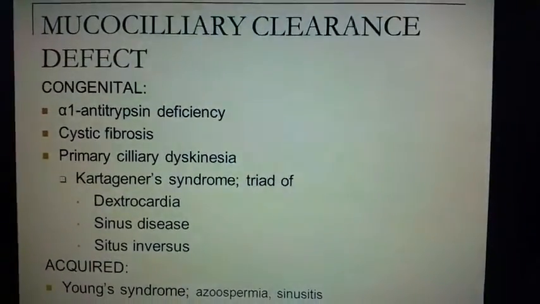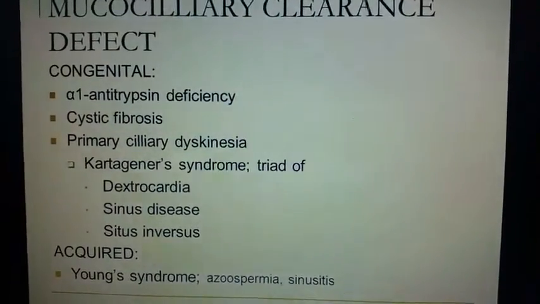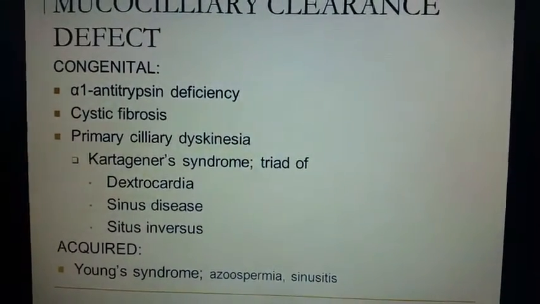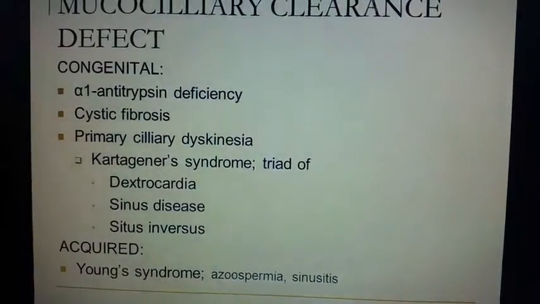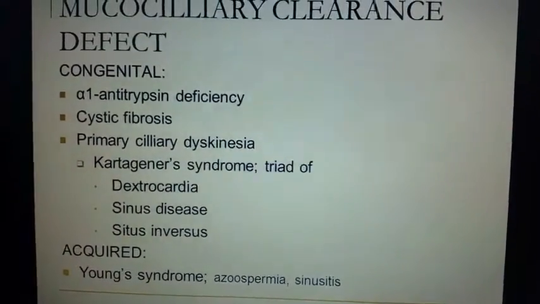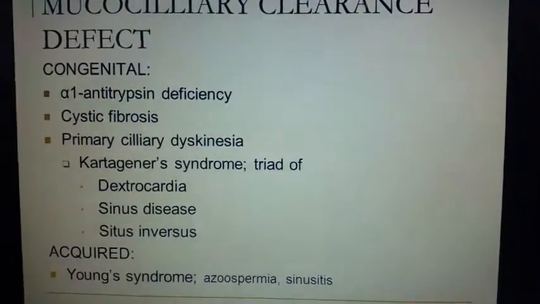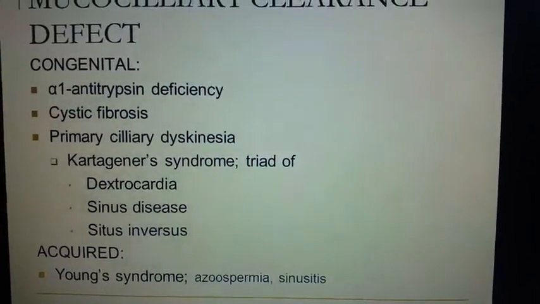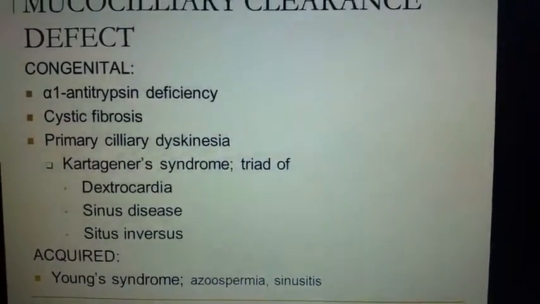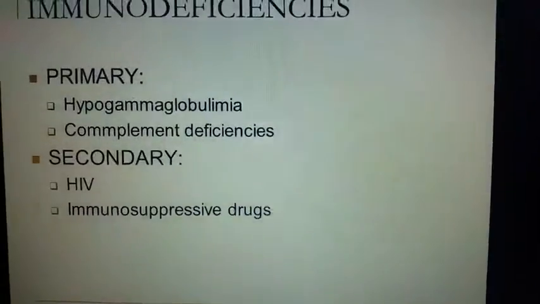Then the mucociliary clearance defect, this can be congenital or acquired. Congenital include alpha-1 antitrypsin deficiency, cystic fibrosis, primary ciliary dyskinesias, which includes Kartagener syndrome, that is a triad of dextrocardia, sinus disease, situs inversus. Acquired include Young syndrome, which includes azoospermia and sinusitis.